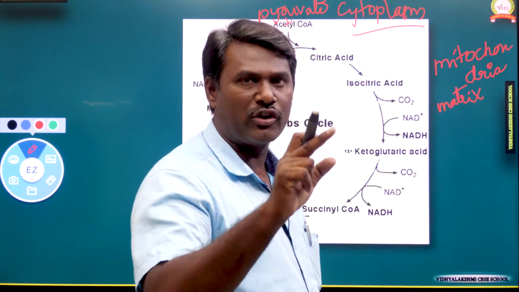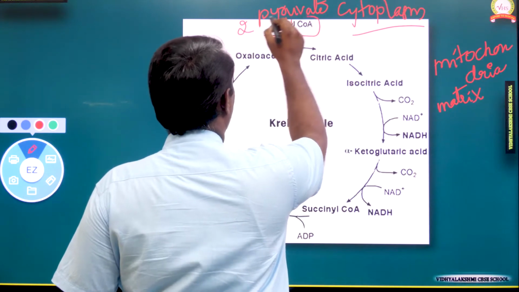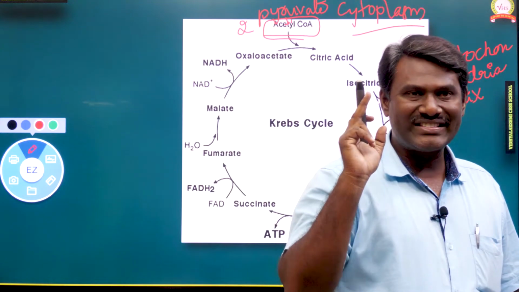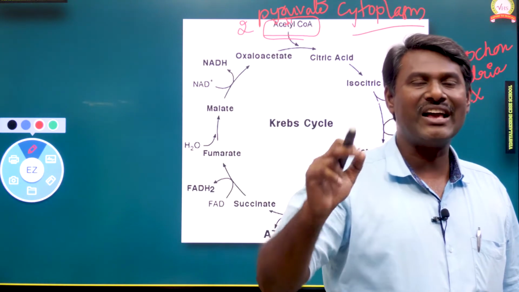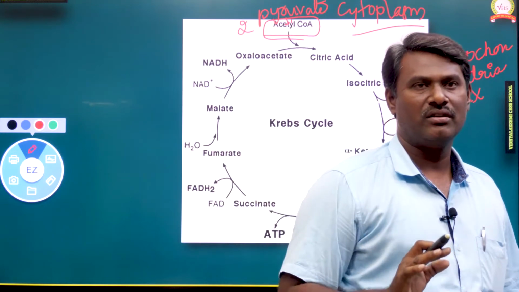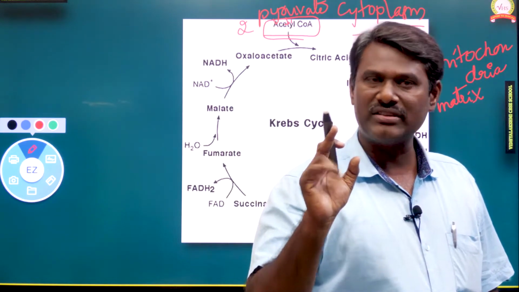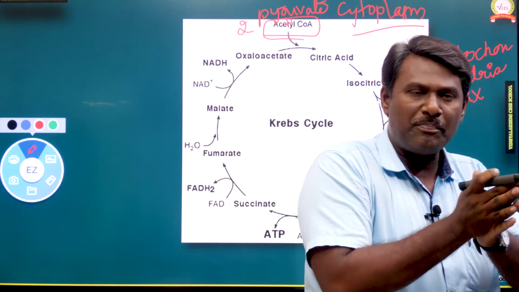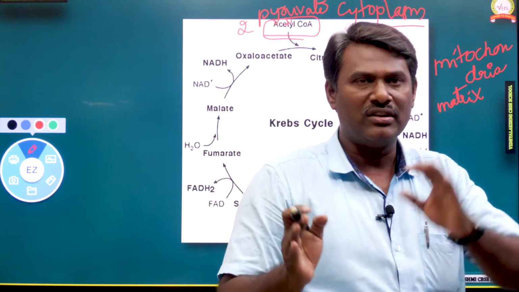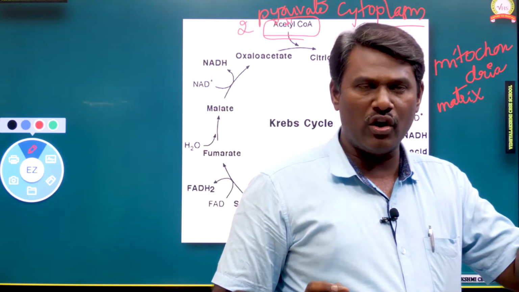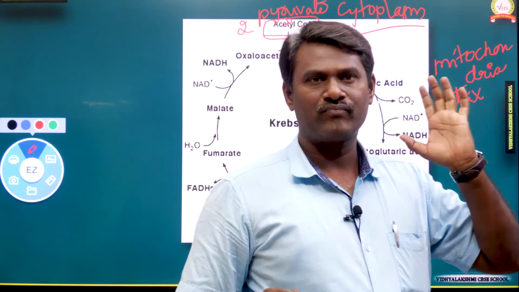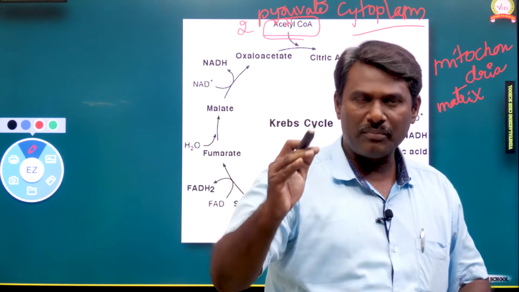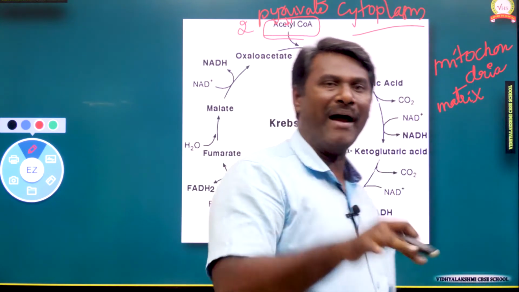Very important: the pyruvic acid molecule is combined with acetyl coenzyme. Then it enters the mitochondrial matrix. Again, I am repeating: pyruvic acid is formed in the cytoplasm, but the TCA cycle has to start in the mitochondrial matrix. So how does pyruvic acid enter? Because it is combined with acetyl coenzyme.